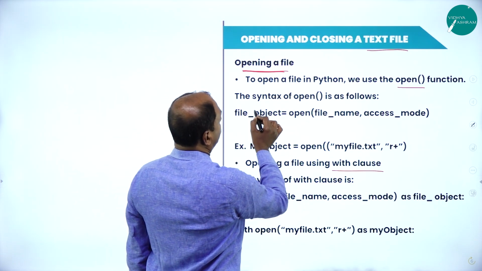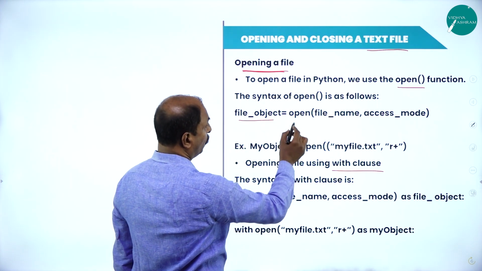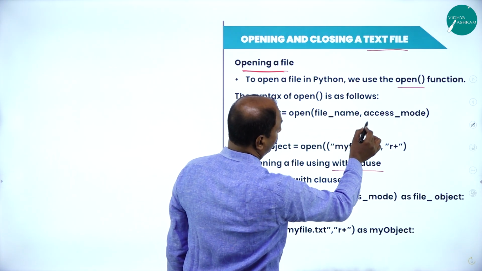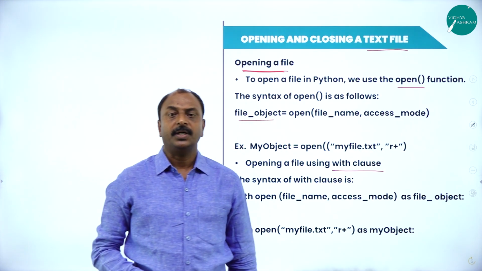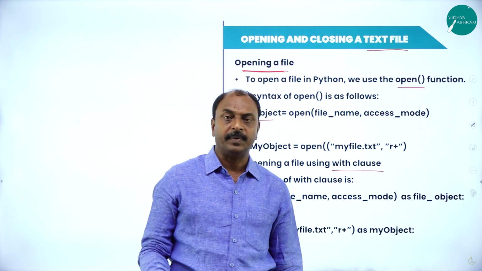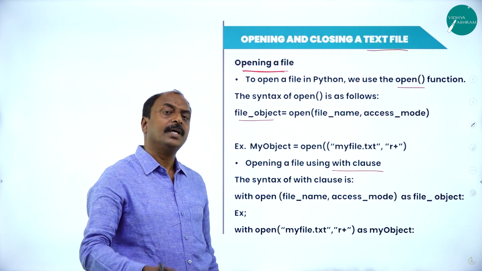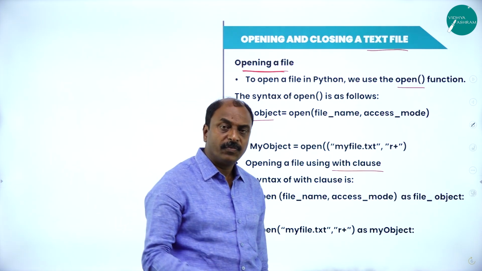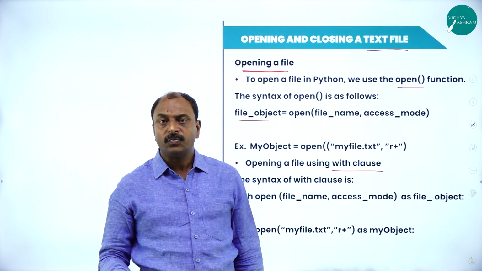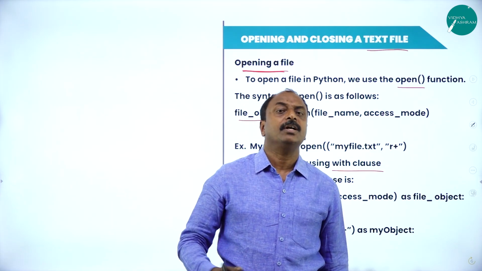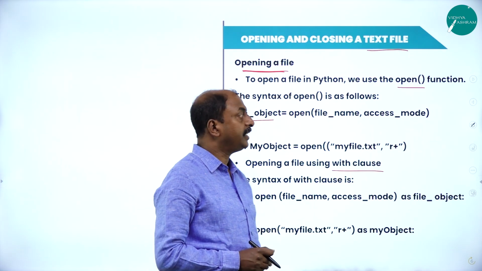So here the syntax of the open function is file object equals open, a file name, and along with it the access mode. Remember this access mode: there are different file access modes available in Python programming, and they have to be used as per our requirement. For example, for reading a file we have a separate mode, for writing information to the file, and also for appending data, adding data to the end of the file. For each we have a separate mode. That is the meaning of access mode here.